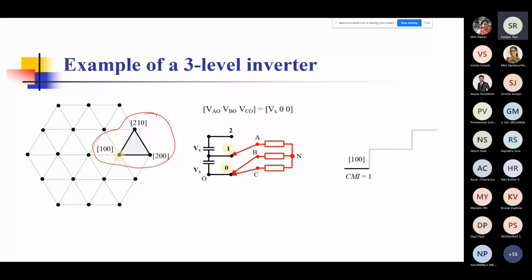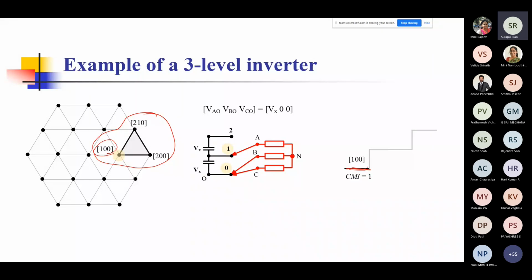So as you can see, A is connected to 1, B and C are connected to 0. And when you put them in the original formulas which I have given you, you'll find that the CMI turns out to be this level, 100. This level is 100, and you can see the common mode voltage would be 1 here.